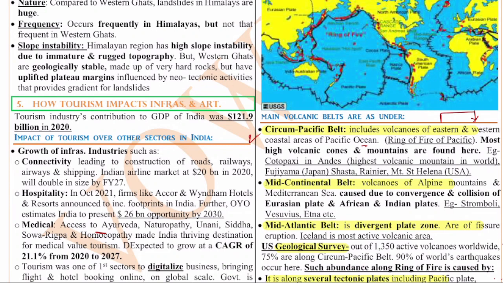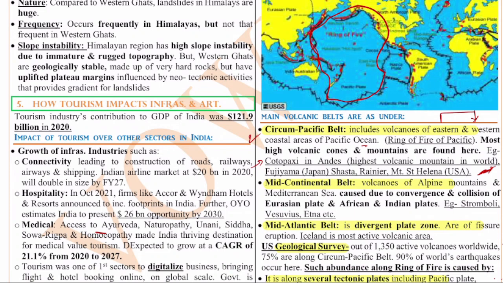For example, Cotopaxi in the Andes, which is the highest volcanic mountain in the world, Fujiyama of Japan, Mount Rainier, and also Mount St. Helens of USA. Remember these things about the circumpacific belt. If you see in this diagram, the circumpacific belt is very active whenever we talk about volcanoes. So you have to remember this.